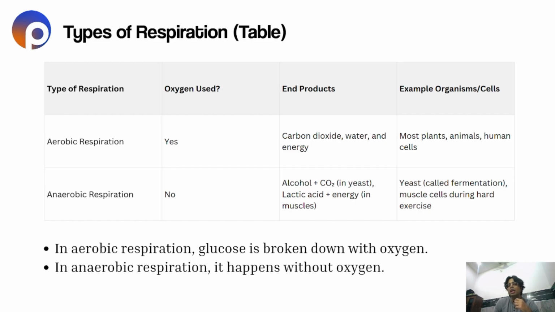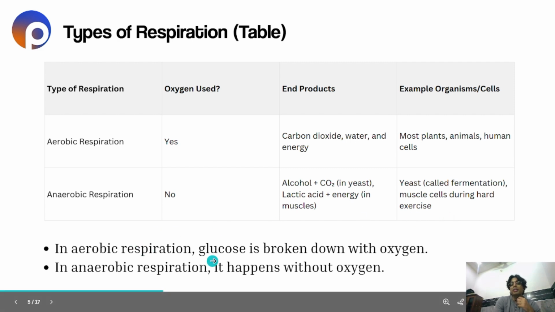So, it performs anaerobic respiration, and it takes place generally when we do heavy lifting or intense workout, because when we are running and we don't get enough oxygen, our body performs anaerobic respiration and it produces lactic acid, and that's why we see the muscle cramps that happen in our body. And the anaerobic respiration also takes place during fermentation, when we ferment anything like yeast, and in muscle cells during hard exercise. In humans, it takes place.